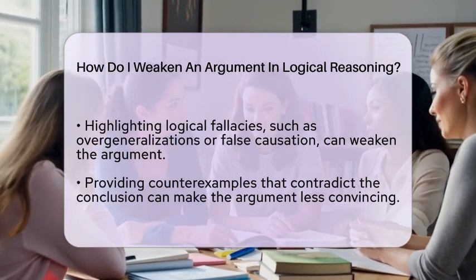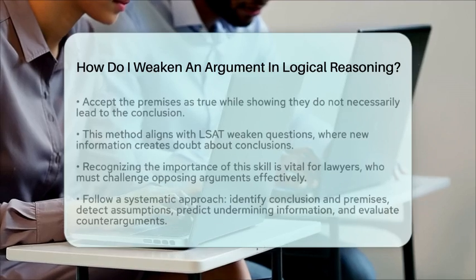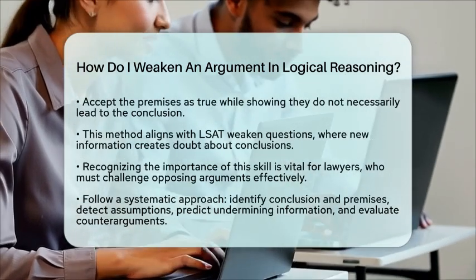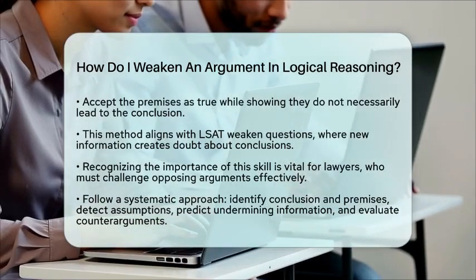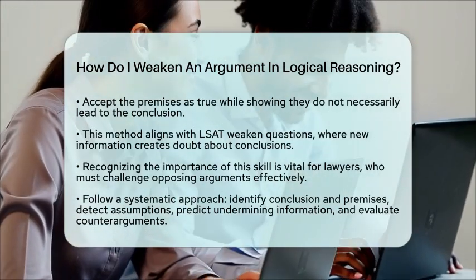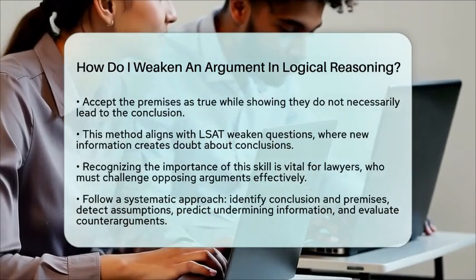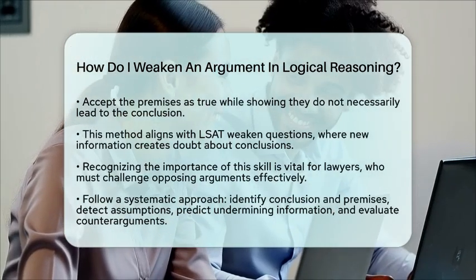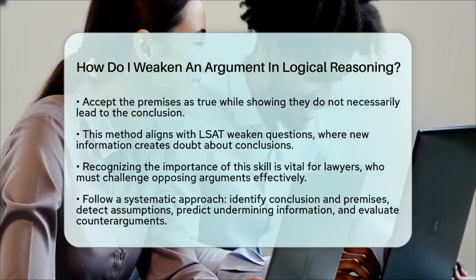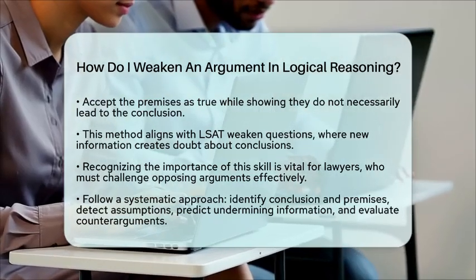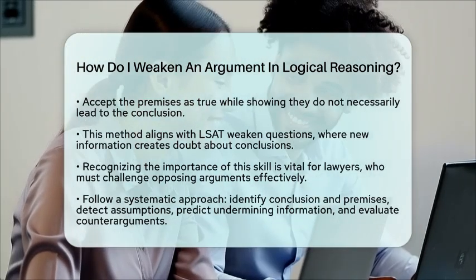To effectively weaken an argument, follow these steps. 1. Identify the conclusion and premises. 2. Detect assumptions that link the premises to the conclusion. 3. Predict what information could undermine that link. 4. Evaluate answer choices or counterarguments to find one that introduces doubt. This systematic approach is particularly useful in LSAT logical reasoning sections that focus on numbers and statistics.